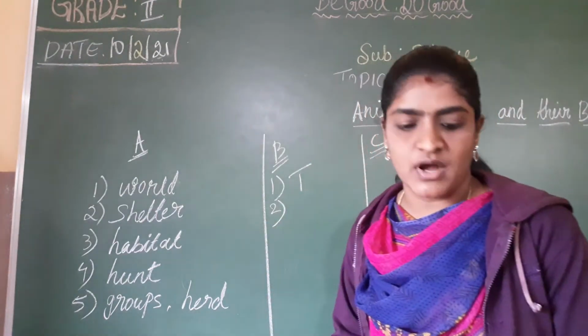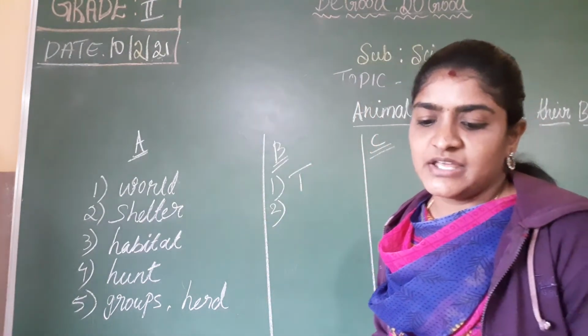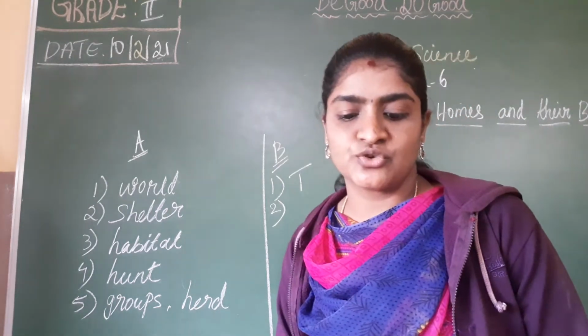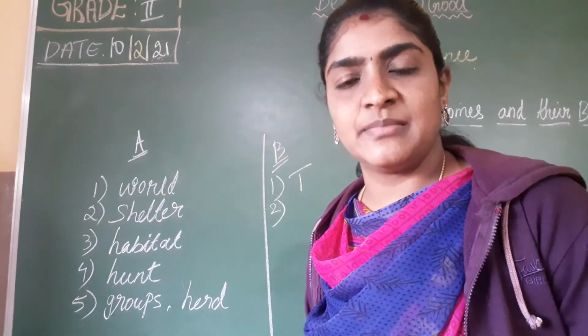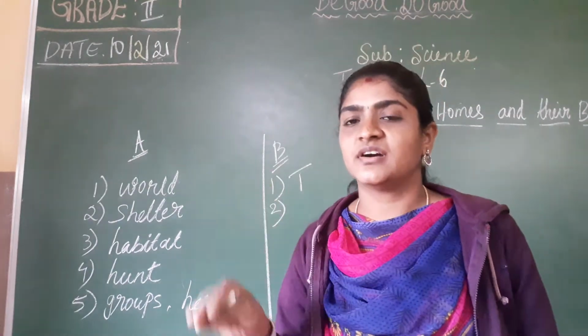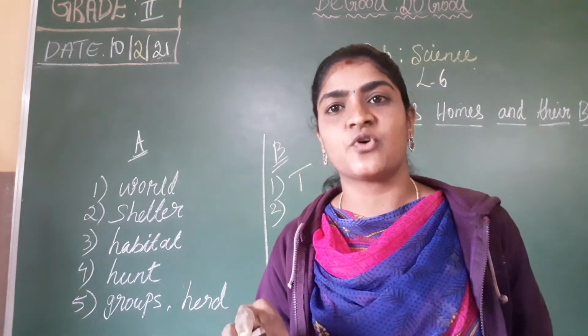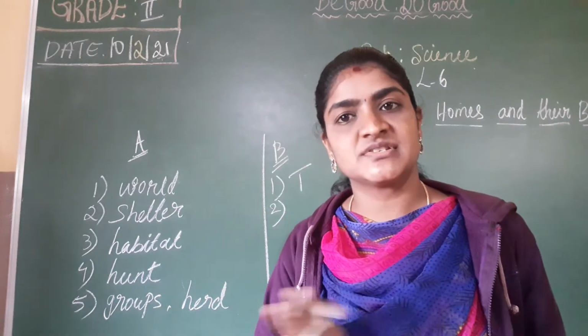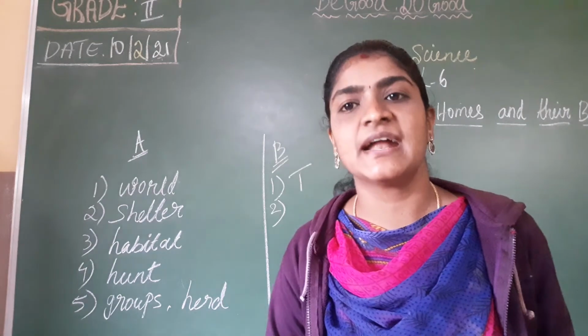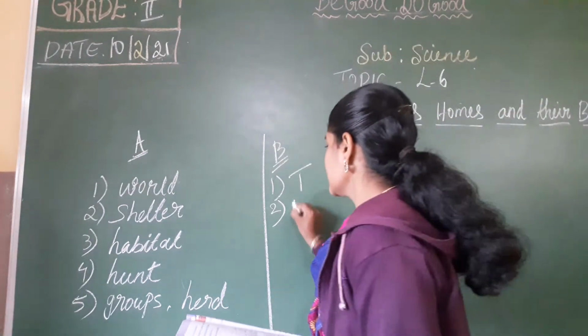And next, second one, ants live underground, a large group is called a village. No, ants live underground. That place name is called an ant hill. They make a hill. That name is not a village. It is called an ant hill. So this statement is false.